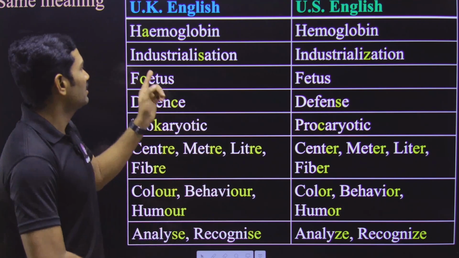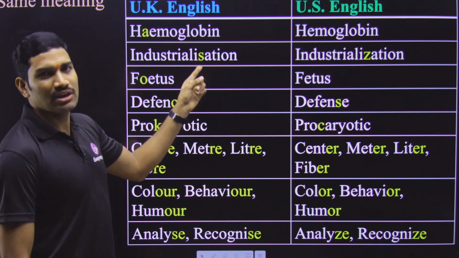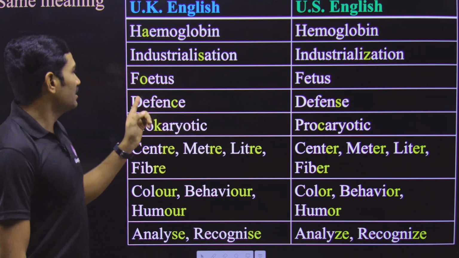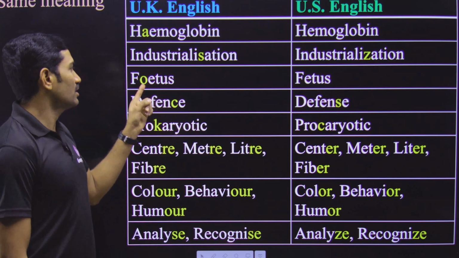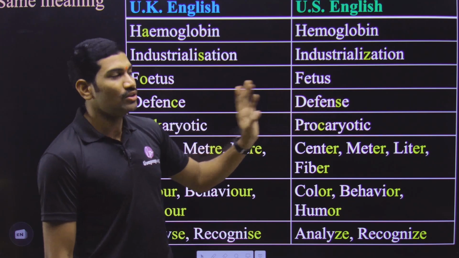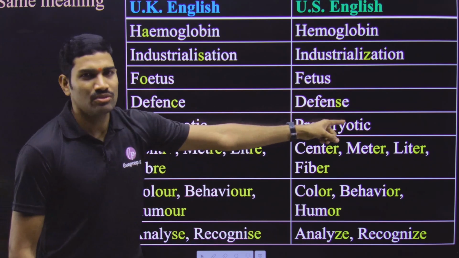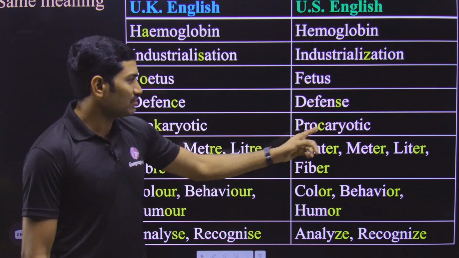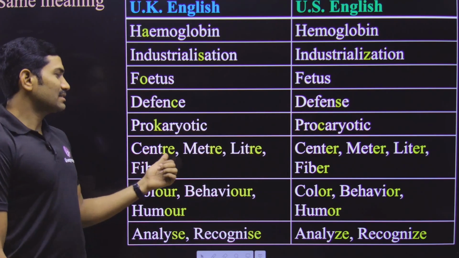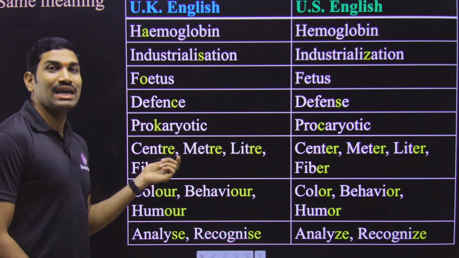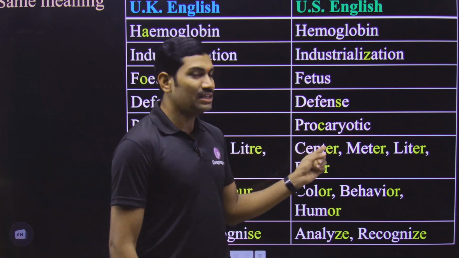In the same way, industrialization: here we are using S, but here we are using Z. In the case of fetus, here we use FOE, but here directly FE. In the same way, defense: here C is there, here S is there. In prokaryotic, here we use K, here C. In center, meter, liter, fiber, in all these cases we use RE at the end, but here we use ER.